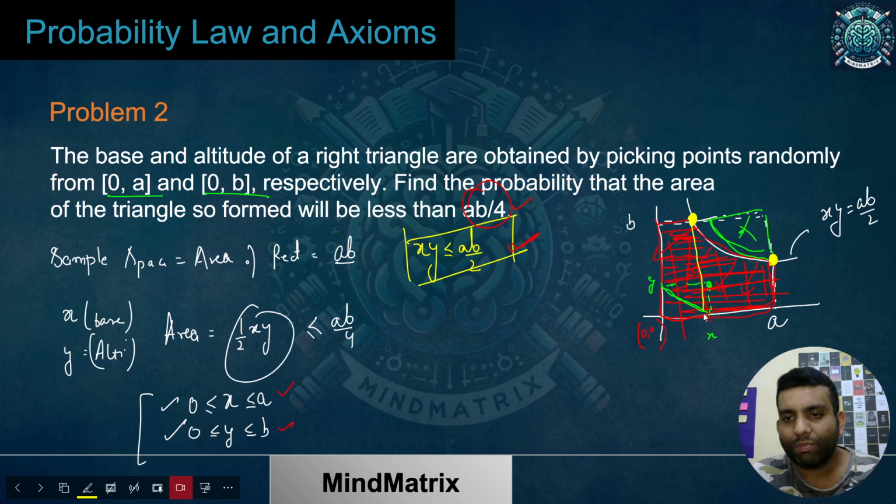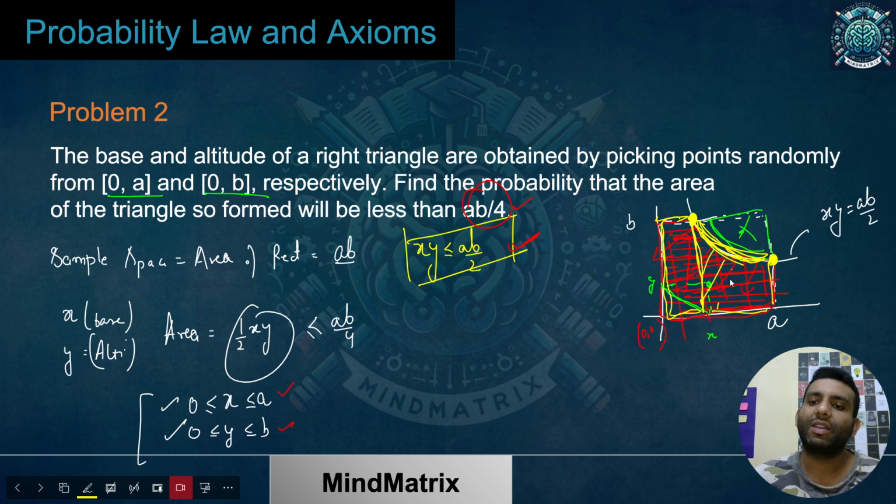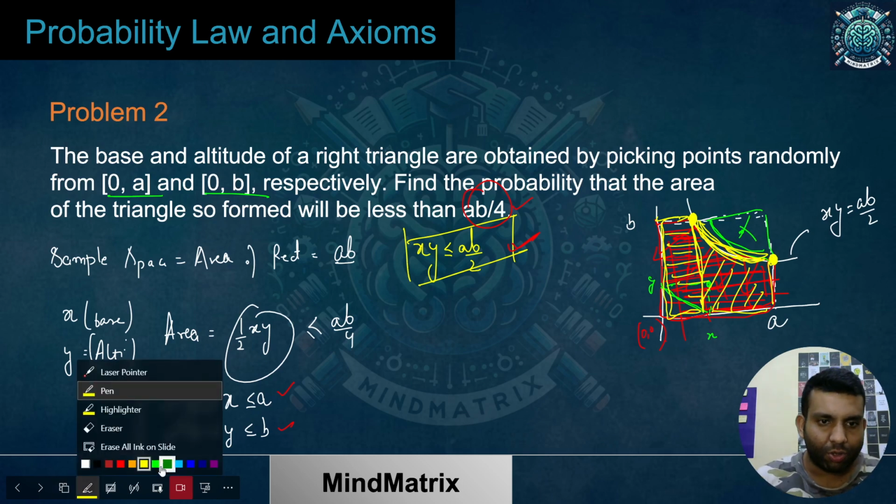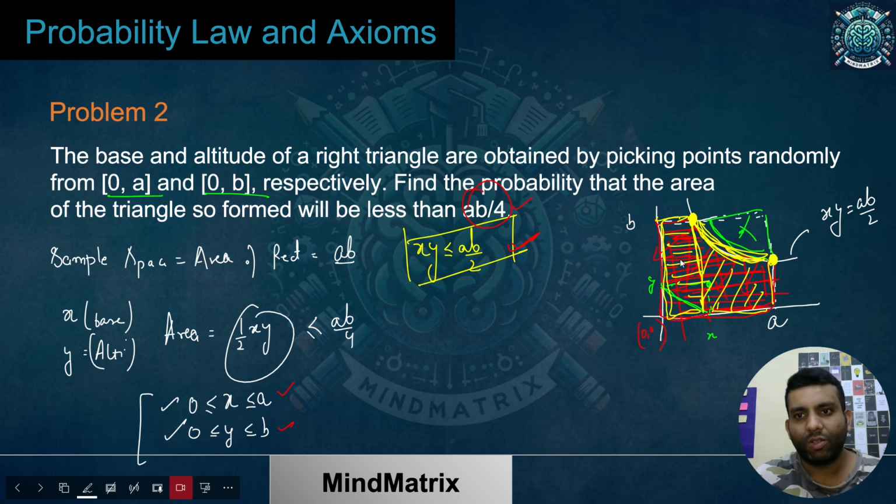You will simply do partition stuff. So this is again a rectangle over here, this is again a rectangle over here, and what is this portion? This is the area under this particular curve. We will calculate this area by using integration, and we know the other area by the simple area of a rectangle. So I have divided it into two parts. So this is the first area I'm talking about, and this is the second area.